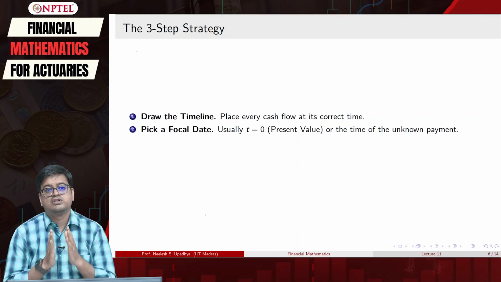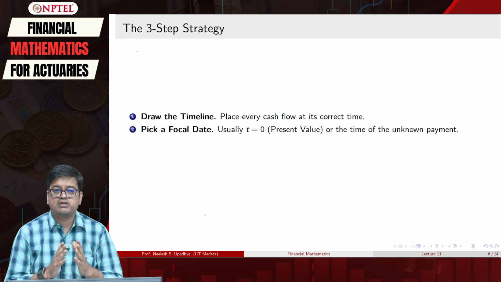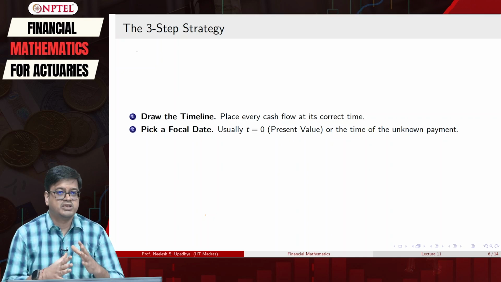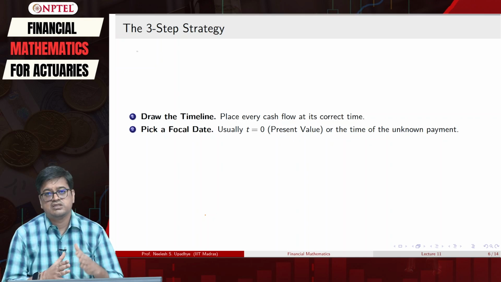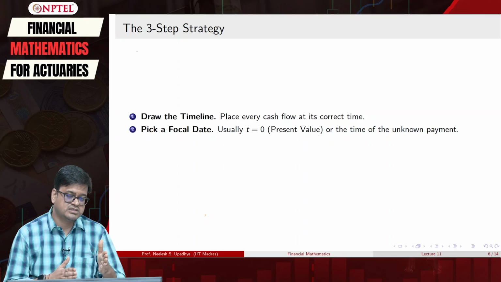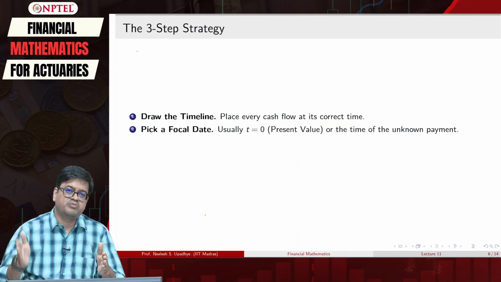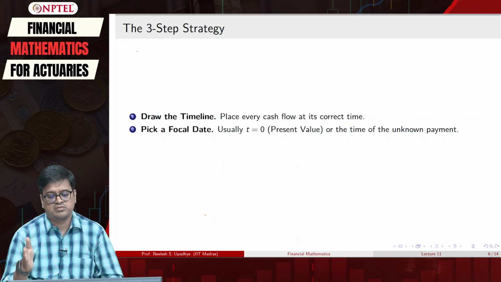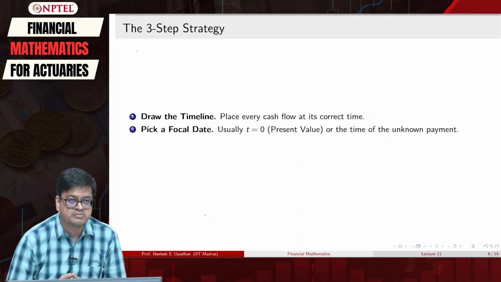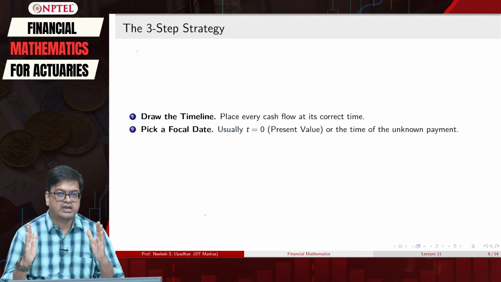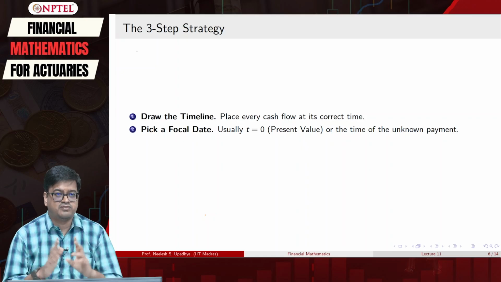What next you will do? You will choose the focal date. Particularly while solving the problems, as I mentioned earlier, it is usually the initial time period, that is t is equal to 0, or the date at which we have to make all the payments, that is the time of unknown payment, right. So, you can actually fix any one of them.